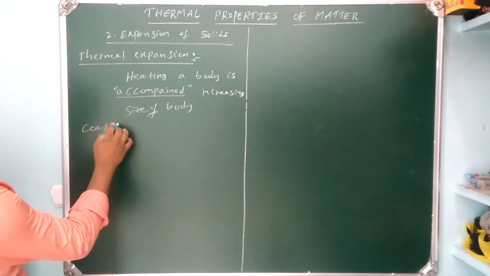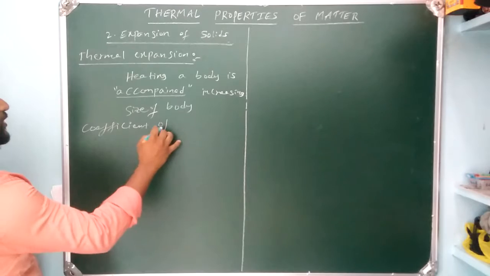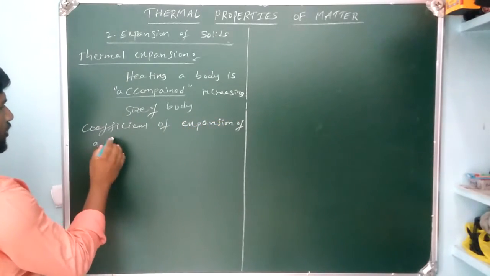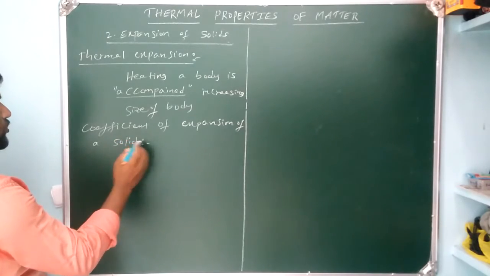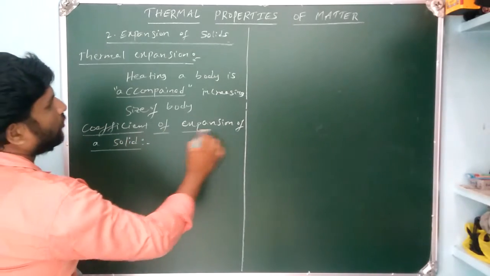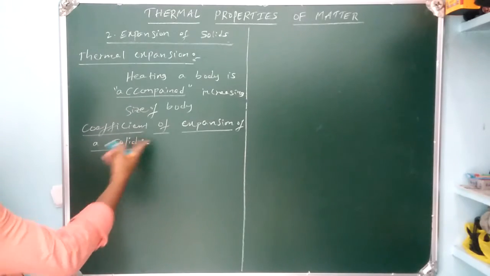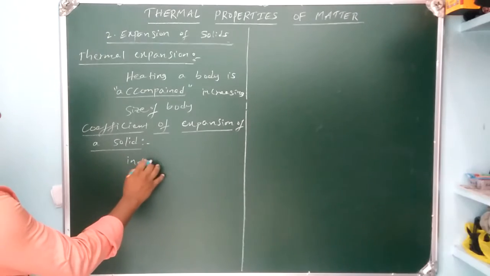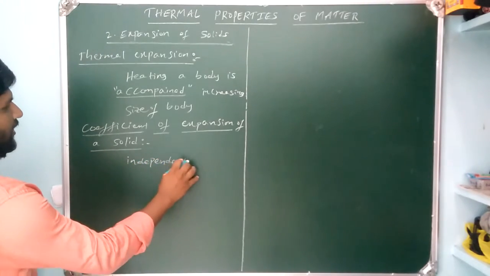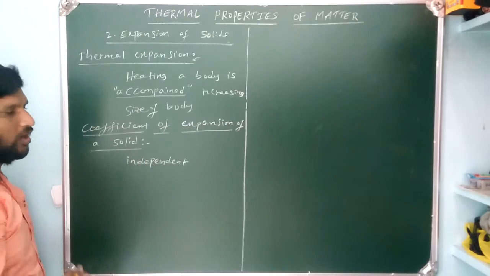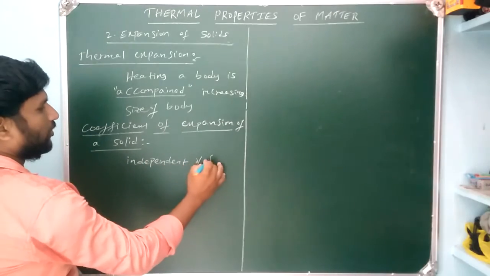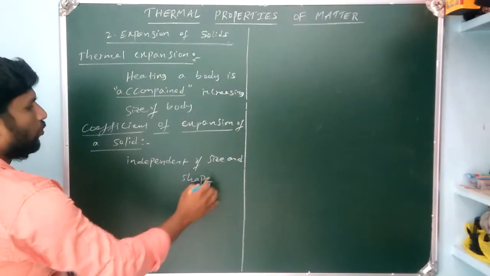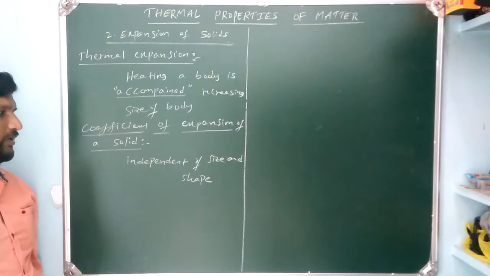Now, the second one is the coefficient of expansion of a solid. To measure the expansion of a solid or any material independent of size and shape, we need one physical quantity.